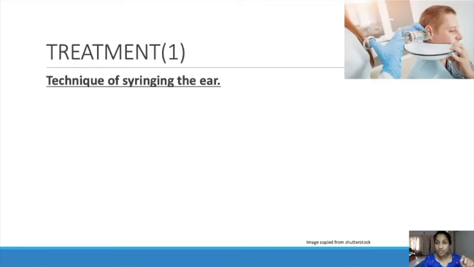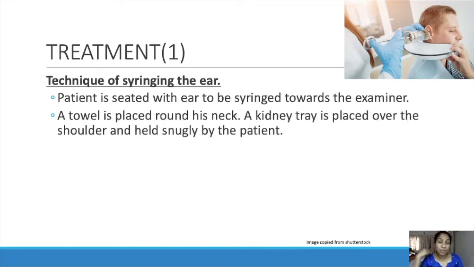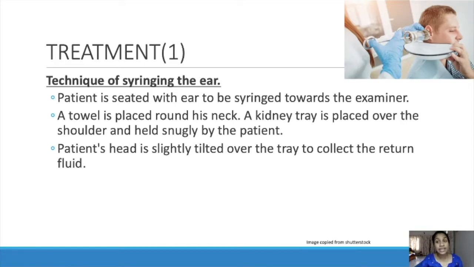The technique of syringing the ear: how we have to syringe the ear to remove the contents from the ear canal. The patient is seated with the ear to be syringed towards the examiner. That side we have to turn towards the examiner and sit. A towel is placed around the neck. A kidney tray is placed over the shoulder and held by the patient like this. You can see in this picture. The patient's head is slightly tilted over the tray, to collect the return fluid.